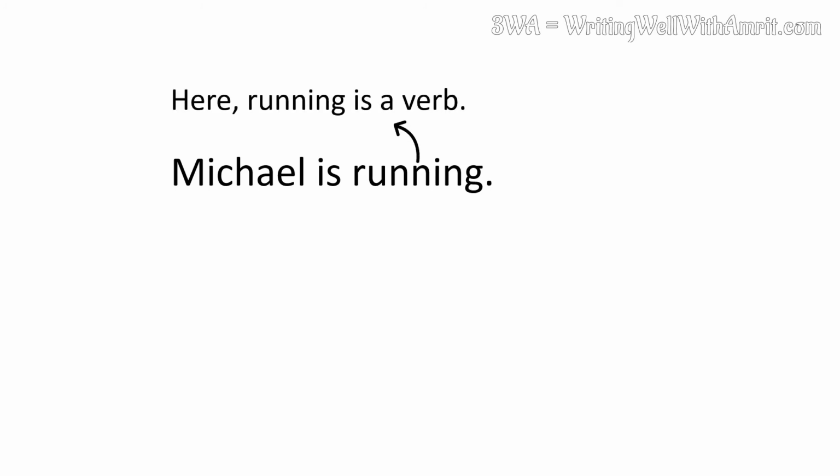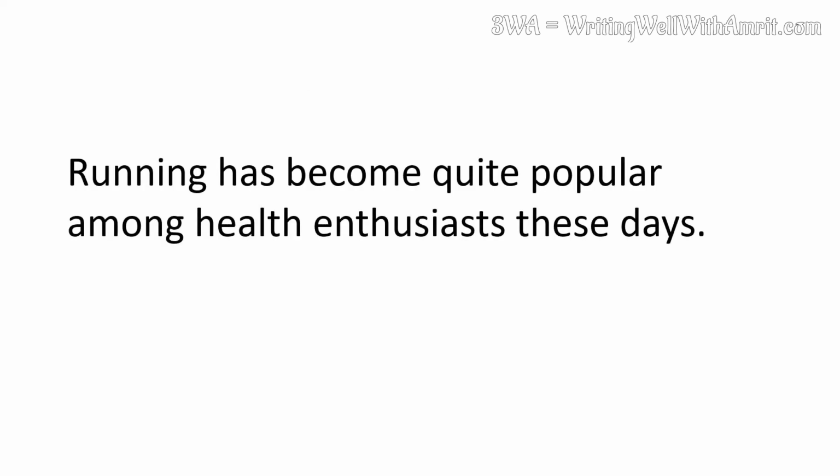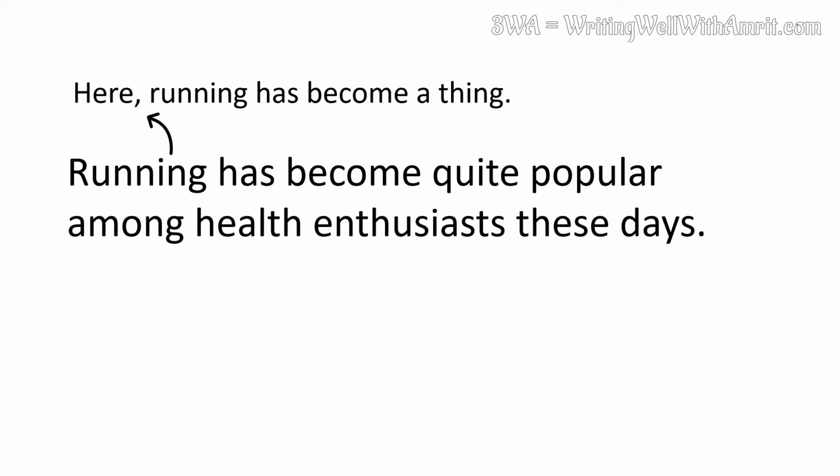For example, in the sentence, Michael is running. Running is a verb. It is an activity that Michael is doing. But in the sentence, running has become quite popular among health enthusiasts these days. Running has become a thing and hence is a noun. This is because in this case, running is not an activity but a phenomenon.